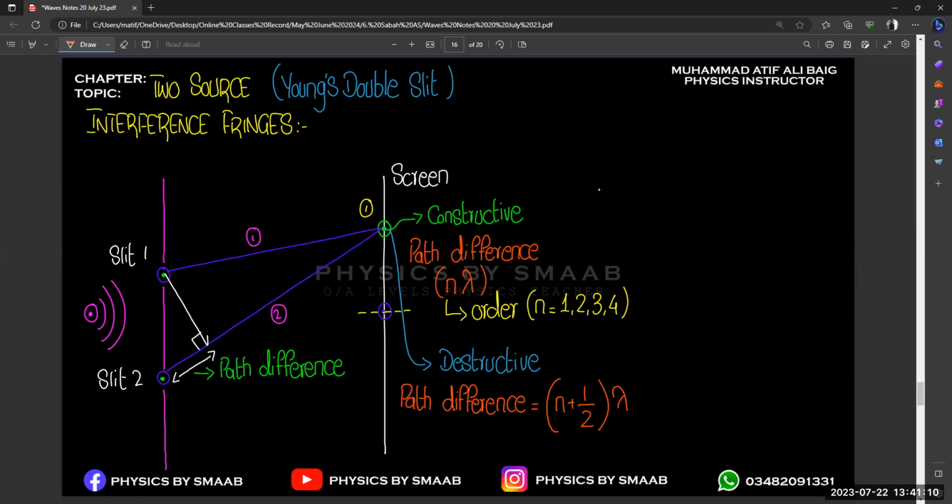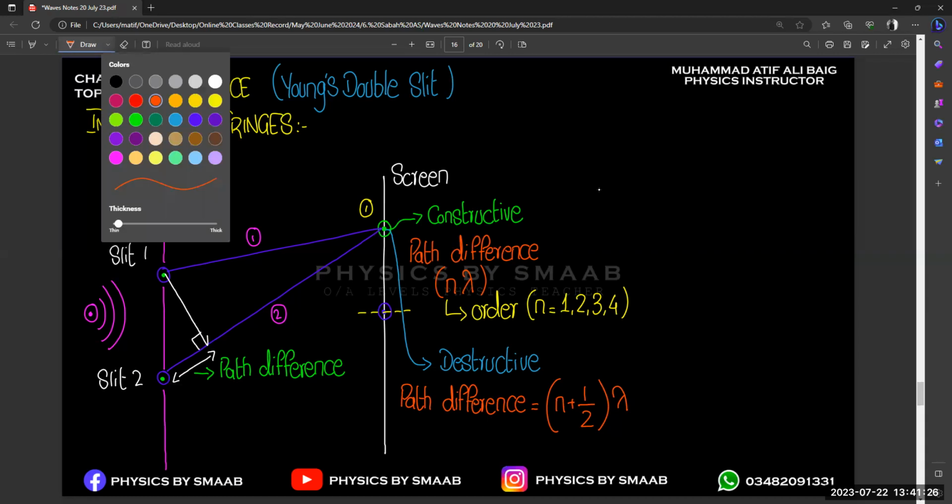Okay. Any confusion? No. Okay. So basically, this is the complete pattern related to interference for two sources. Let's suppose we want to mark n equal to 1, 2, 3 on the diagram.